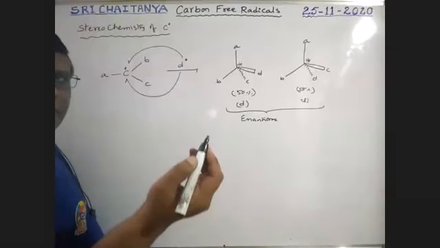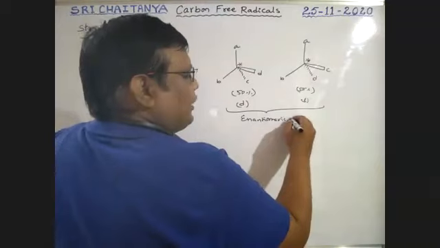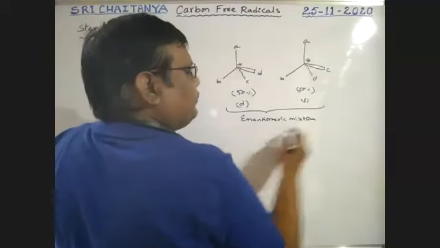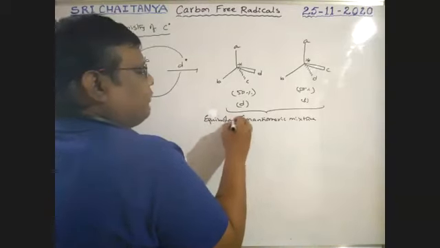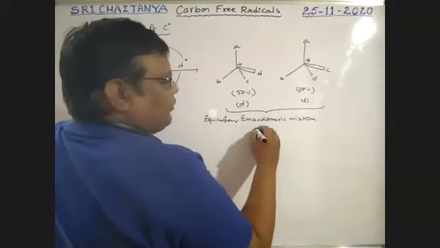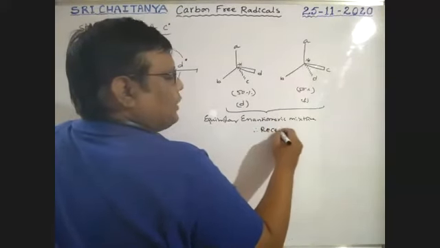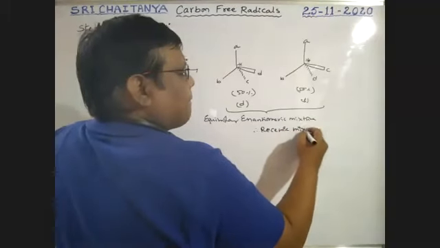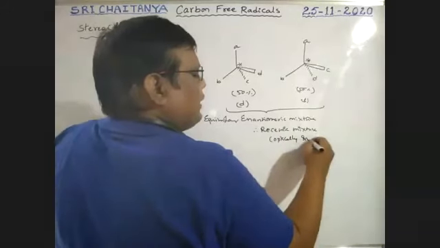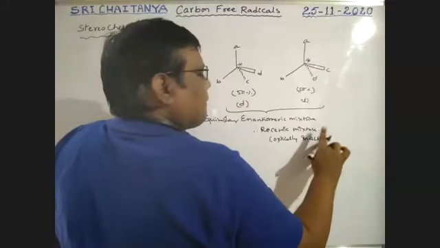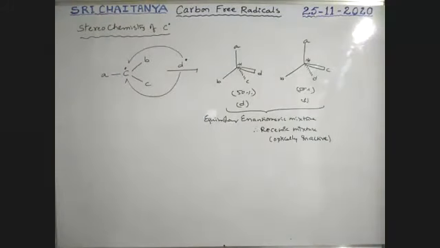The same thing is happening here. An equimolar enantiomeric mixture, so it is a racemic mixture, which is optically inactive.